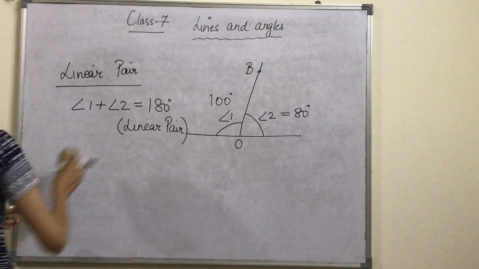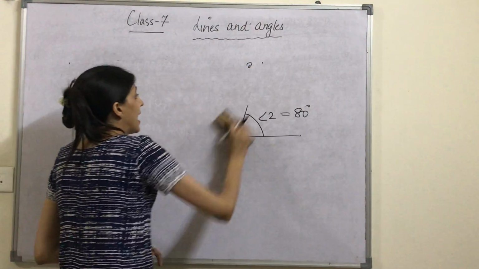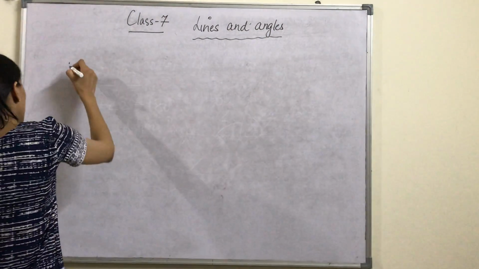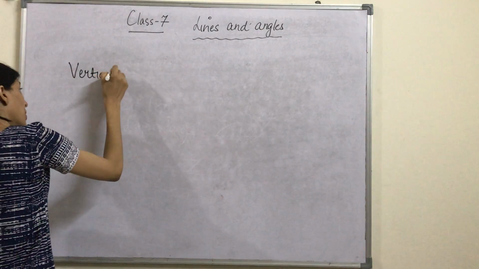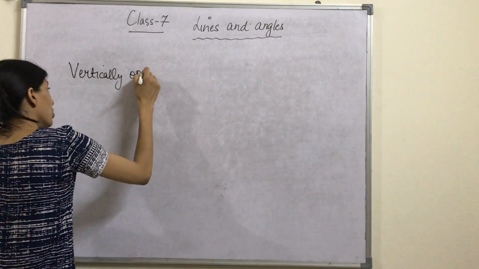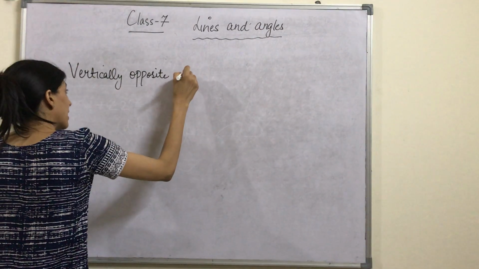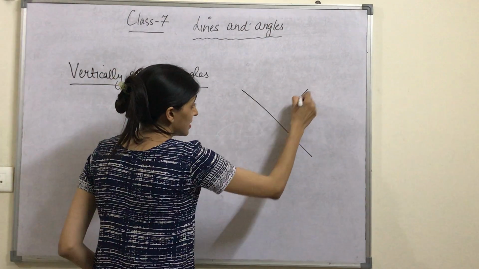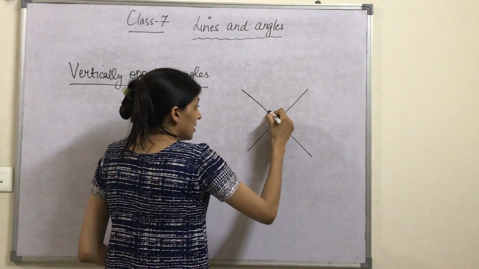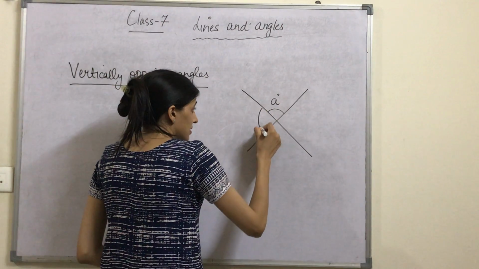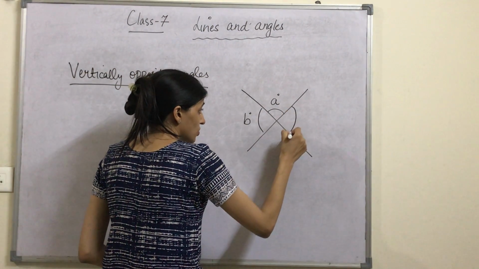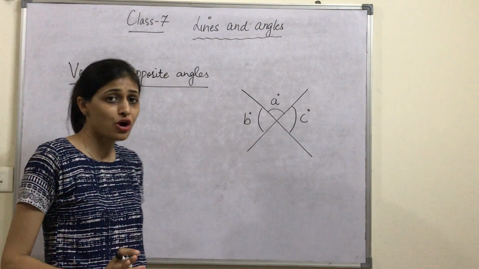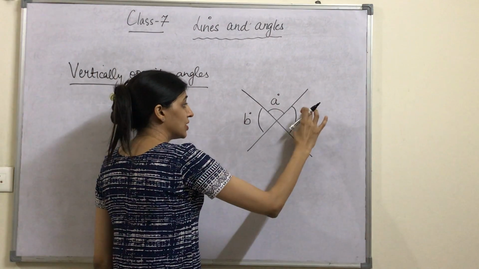Next we talk about vertically opposite angles. Whenever two lines intersect each other, vertically opposite angles are formed. Suppose these two lines intersect each other. This is angle A, this is angle B, and this is angle C. Right? Whenever two lines intersect, angles are formed. So this is angle A, this is angle B, this is angle C.